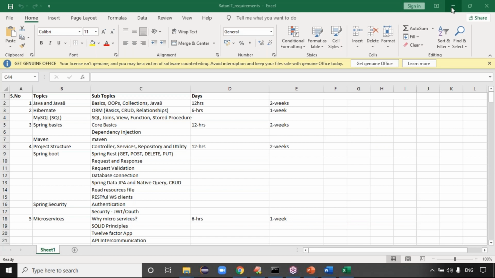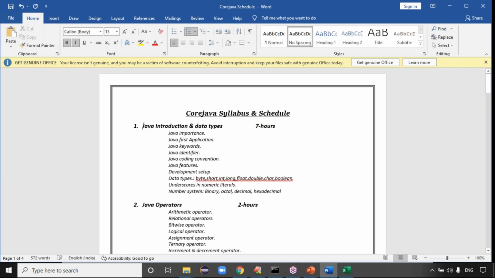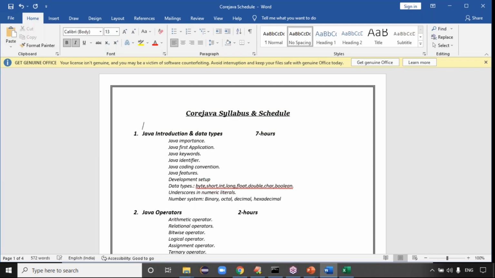Okay, good guys. In the same way your core Java syllabus is there. Just check the syllabus here. Java introduction and data types: Java importance, first application, keywords, identifiers, coding conventions, Java features, development setup, data types, underscores in numeric literals, number systems: binary, octal, decimal, hexadecimal. Almost 7 hours of class will go for Java introduction and data types only, because basics are very important. We will spend more time on basics, guys.